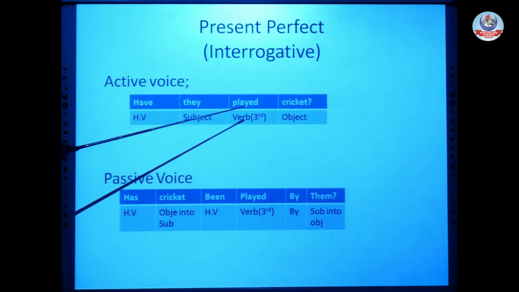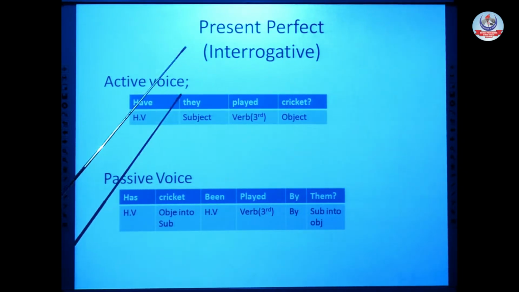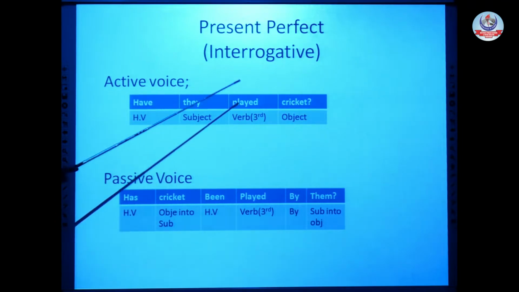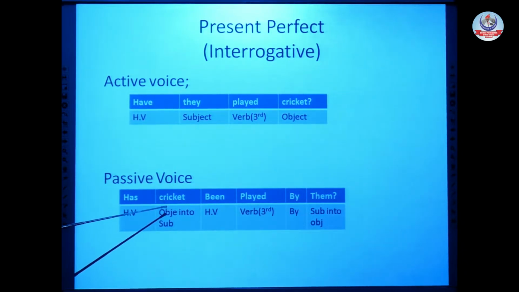Okay, active voice, have they played cricket? Now, start from the first and the basic rule. Remember, I have already explained that these are the rules which will remain same throughout all tenses. Again, our object into subject, but we know it's interrogative. So, as here our helping verb is at the start of the sentence, so in passive voice it will be also at the start of the sentence. Has. After that, our object, which is now working as subject, has cricket, and the second part of our helping verb been. I have already explained that when there is two words in a single helping verb, then we place not between these two words.